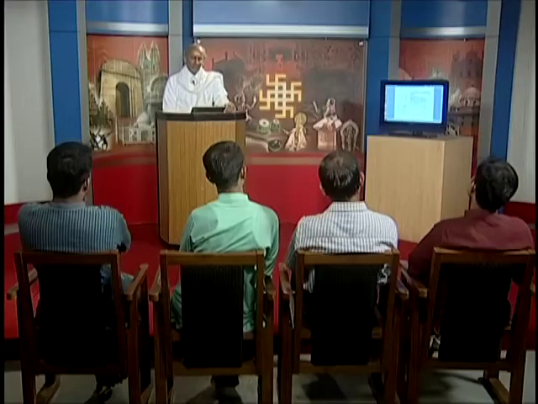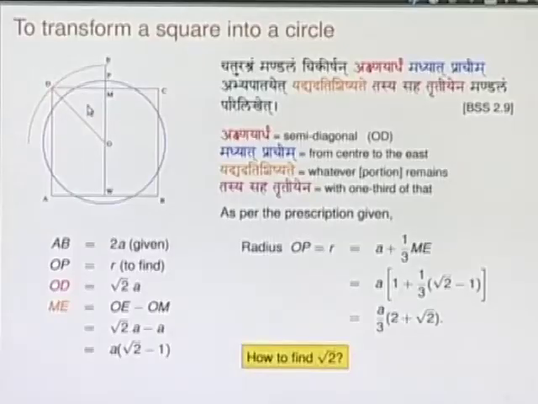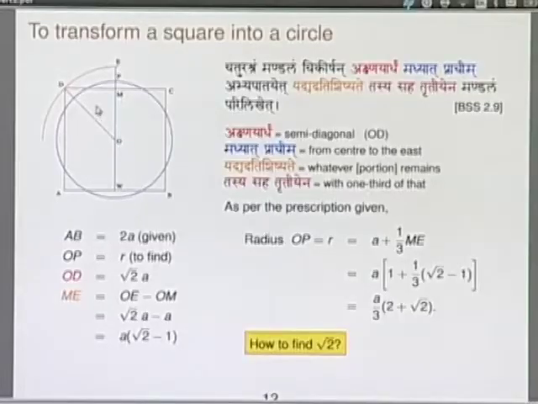So, they have also given various other prescriptions as to how to transform a circle into a square, and a square into a circle. In fact, this is not a problem which is ever possible to be solved. To construct a square whose area is exactly equal to that of a circle is an impossible problem to solve. Why? Because of the number pi, the mysterious number pi which is occurring. But this problem seems to have been attempted by some people and some constructions have also been prescribed here.